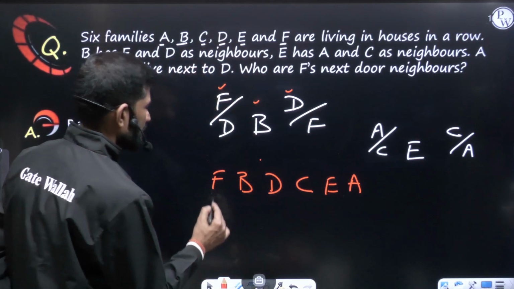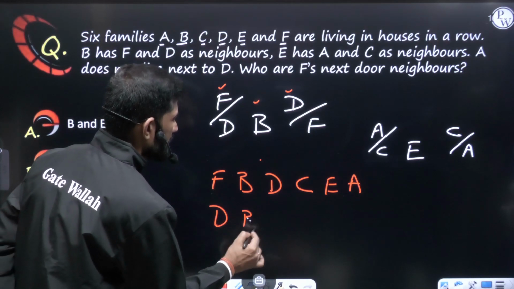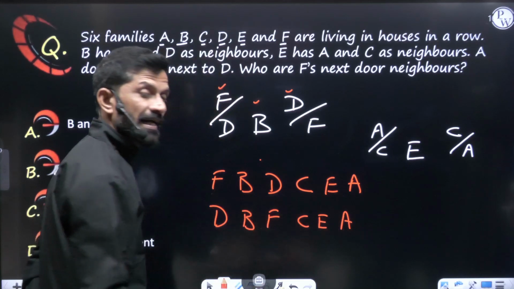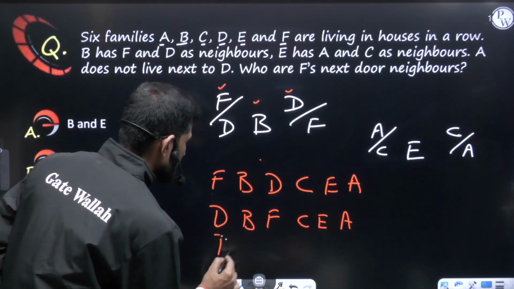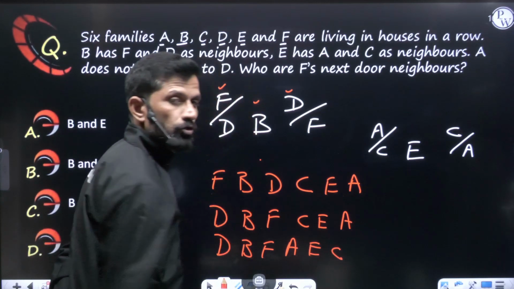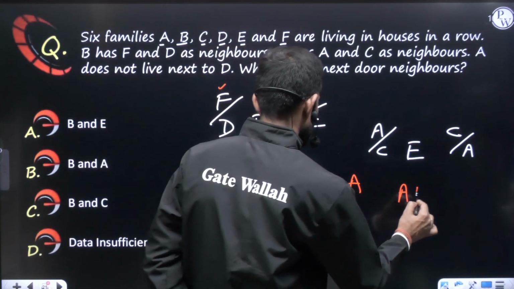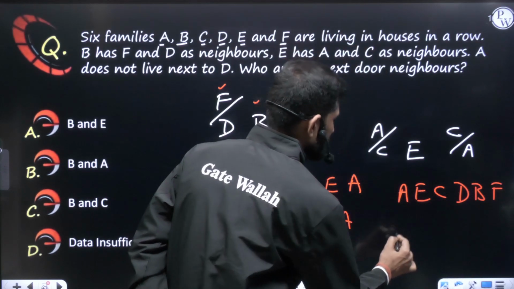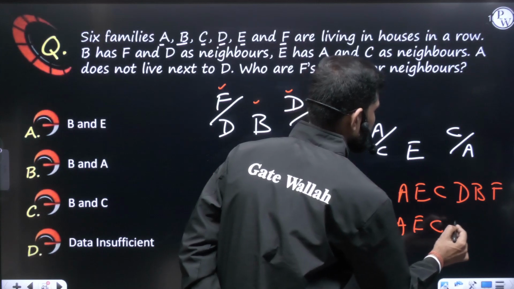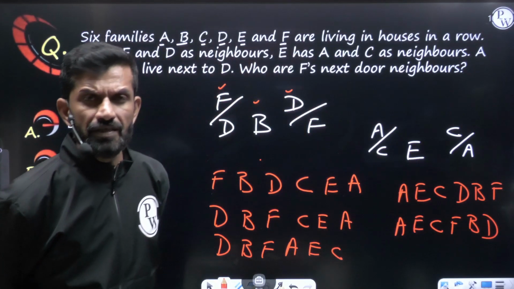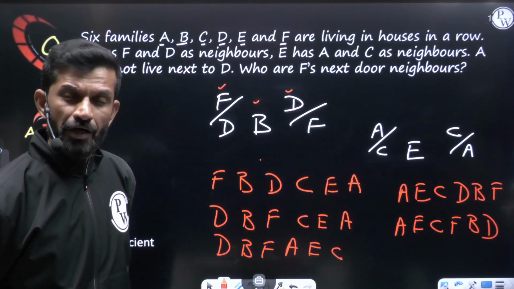Or else you can even make this D, B, F, then C, E, A. Here also D and A are not together. You can even make the arrangement like this: D, B, F, A, E, C. You can even make the arrangement like this: A, E, C, then D, B, F. You can make it like this: A, E, C, F, B, D. All these arrangements, and more further, will be possible. These arrangements all are possible according to the given data.